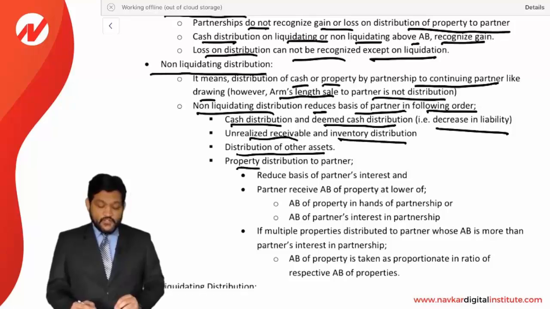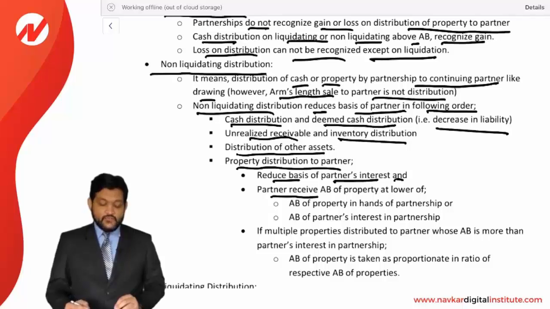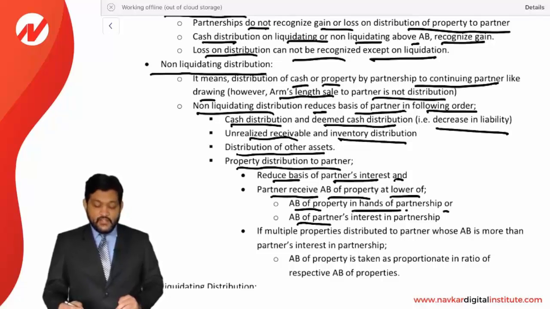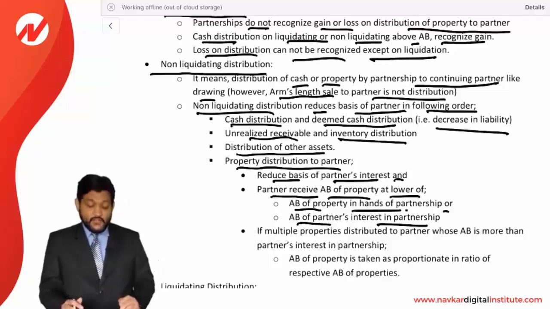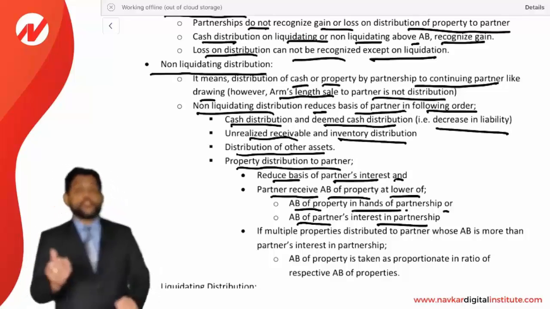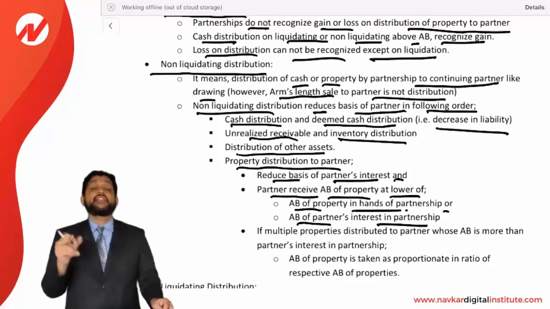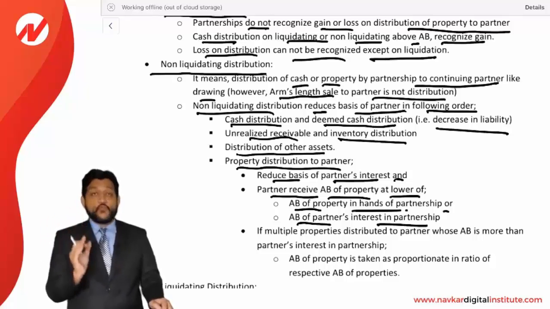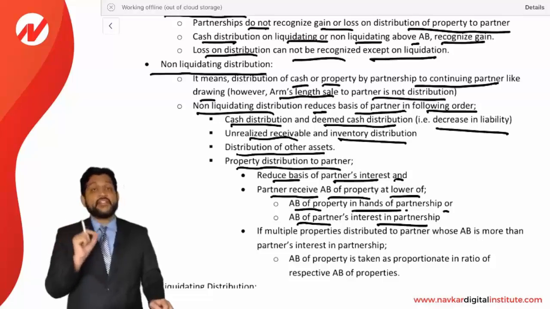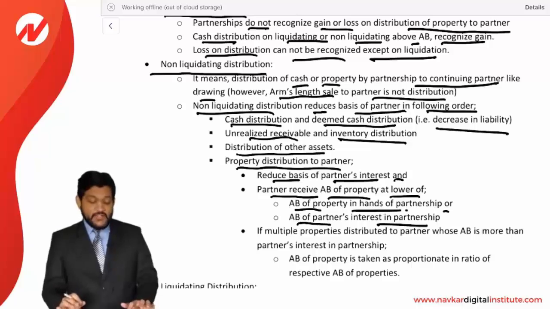Now, property distribution to a partner reduces the basis of the partner's interest, and the partner receives the property at the lower of the adjusted basis in the hands of the partnership or the adjusted basis of the partner's interest in the partnership. Look at this. Whenever a partner receives property as a distribution, the partner will recognize that property's adjusted basis equal to the AB of the property received or the basis of the partnership interest, whichever is lower. How will it go? Let's see.